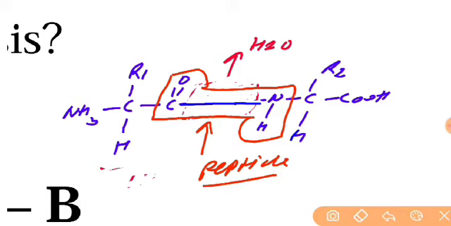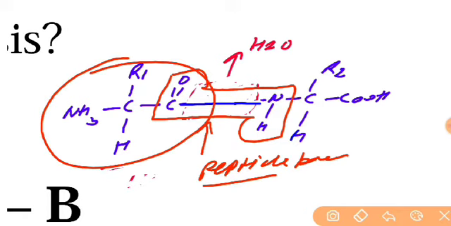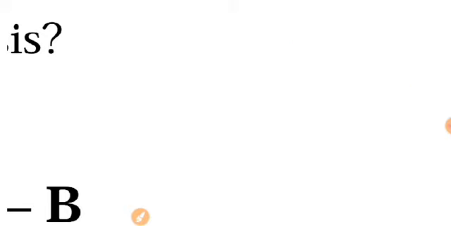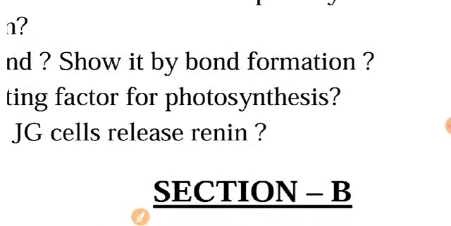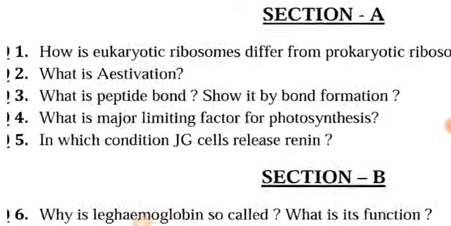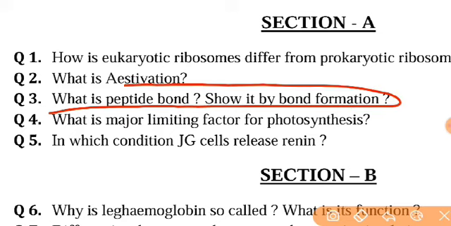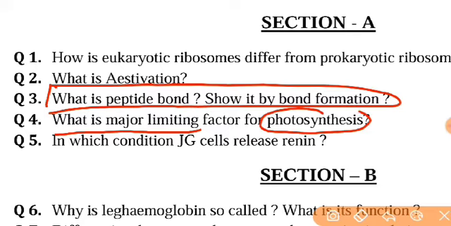So here your concept regarding the peptide bond is clear. One amino acid is involved with another amino acid to generate a very strong bond that is known as a peptide bond. I hope your concept regarding the peptide bond and its formation is clear. If you have any doubt or problems regarding this, then you can ask me about peptide bond formation and the process. Here question number 4 is, what is the major limiting factor for photosynthesis?